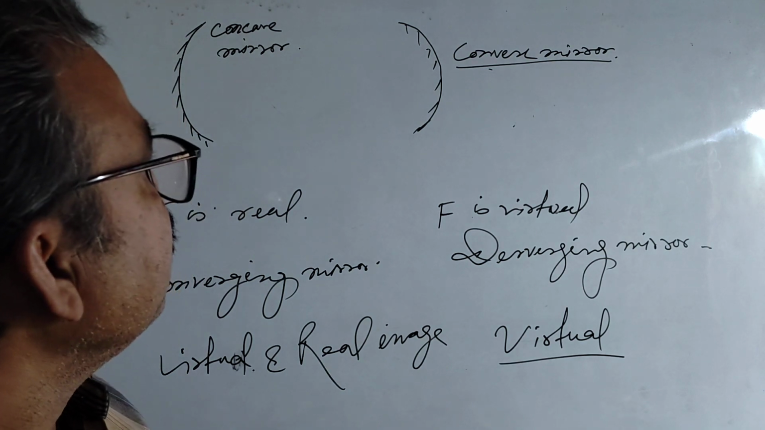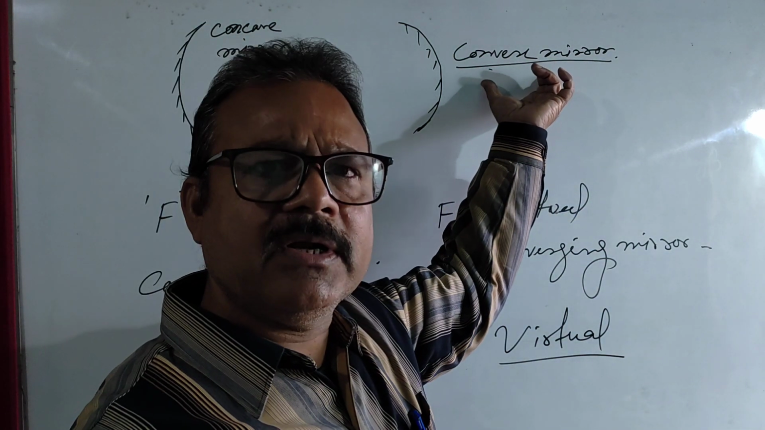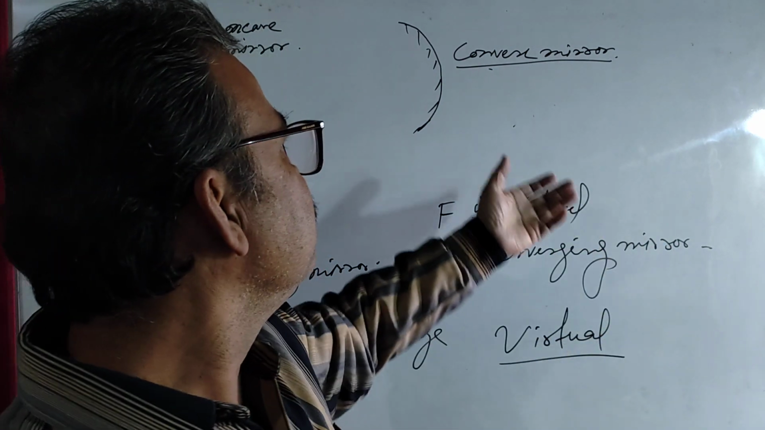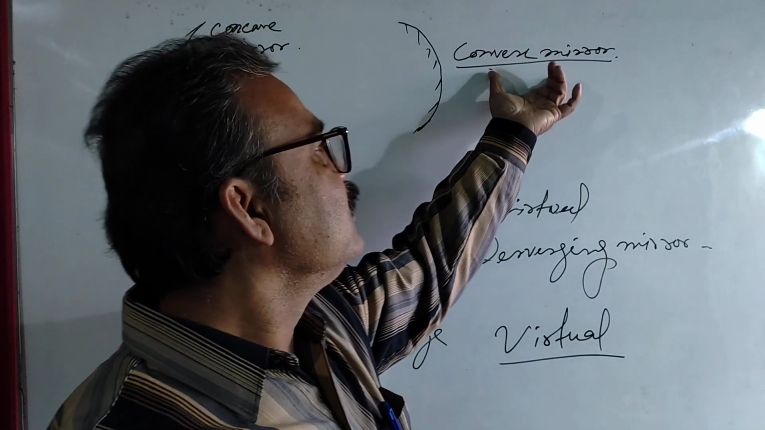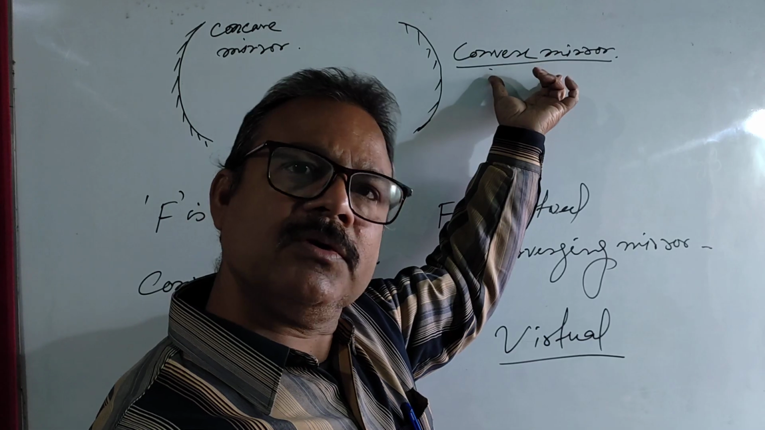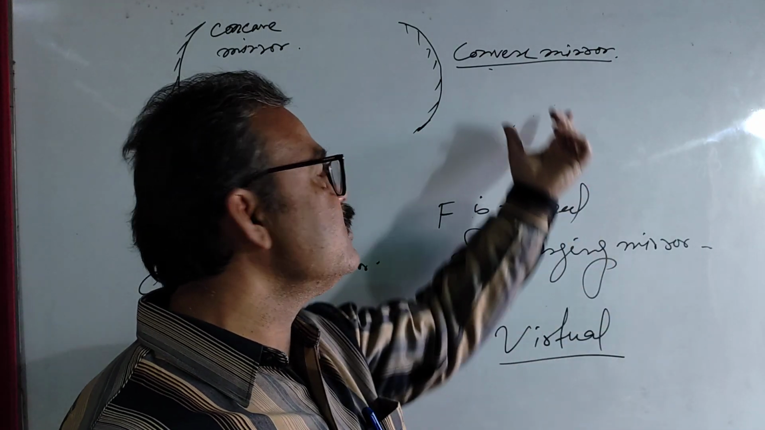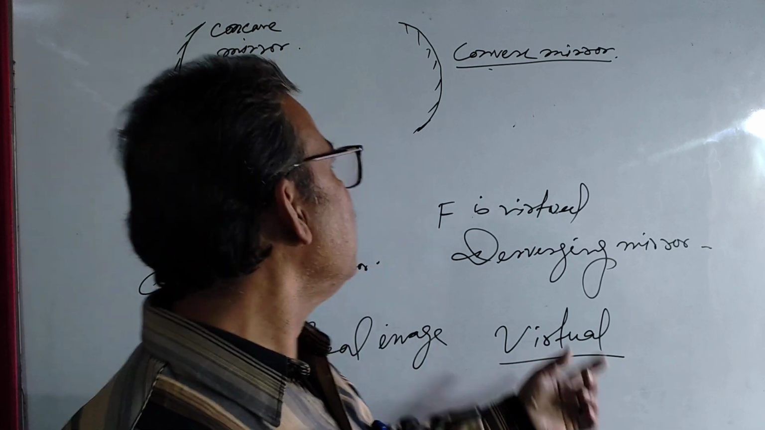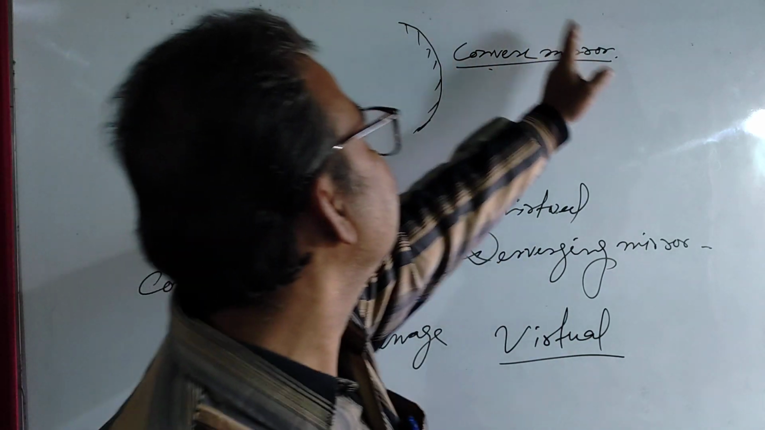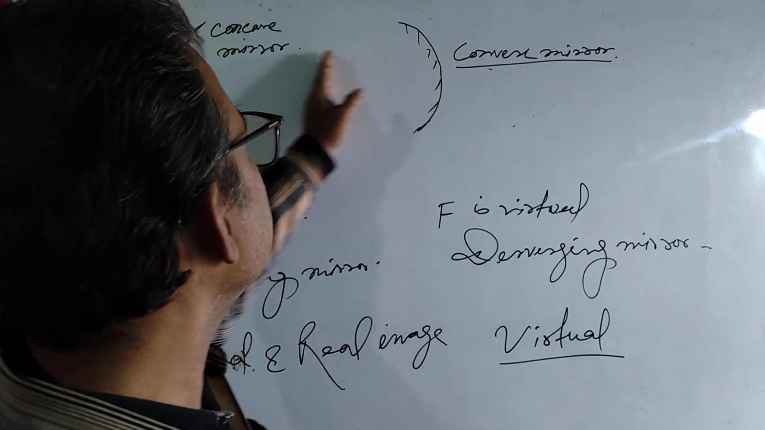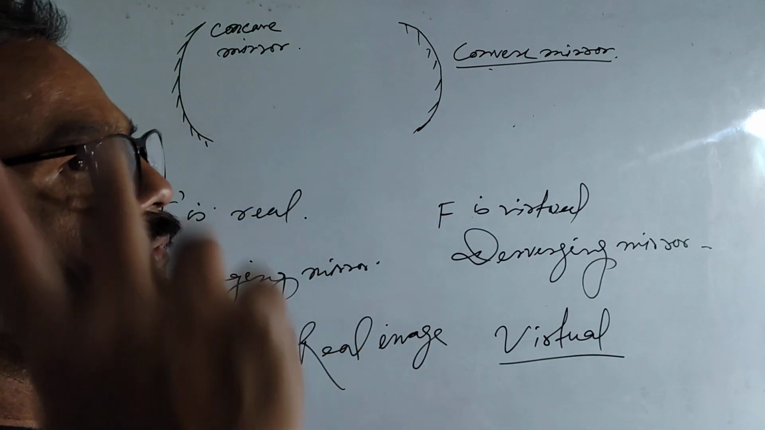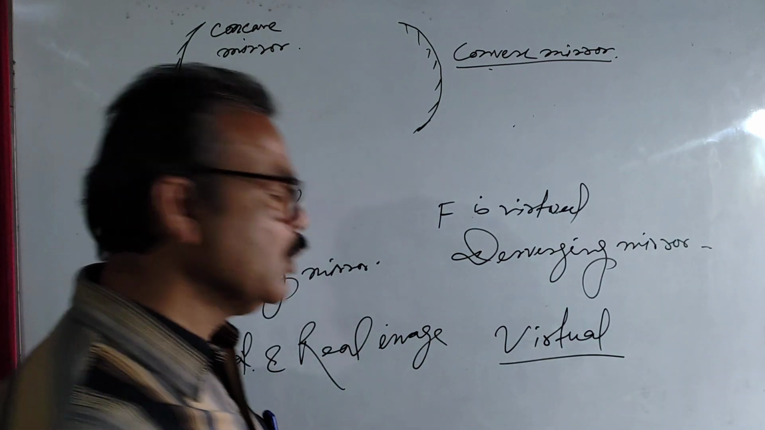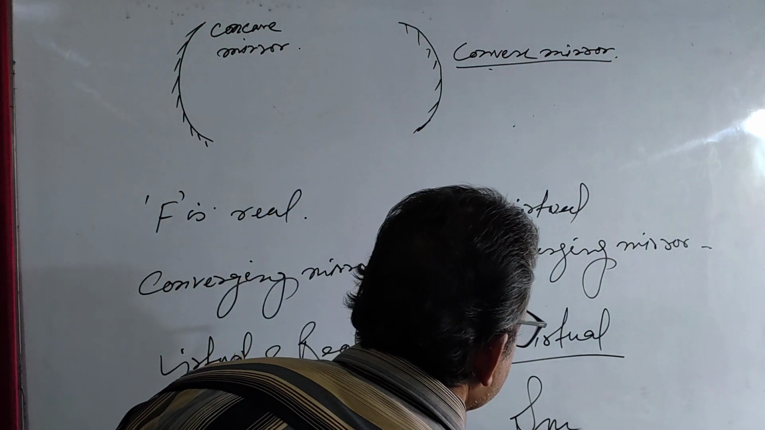Okay, and all of you have seen this convex mirror, the rear view mirror, which is used in bikes, cars, etc., in vehicles. That is the convex mirror. And here the image is always virtual, and the image is always formed behind the mirror. The image is never formed in front of the mirror. And from your experience, you just recall, the image from the convex mirror is always small.